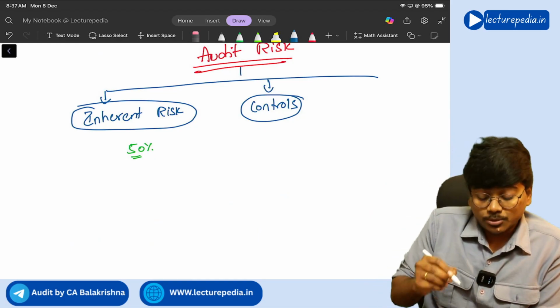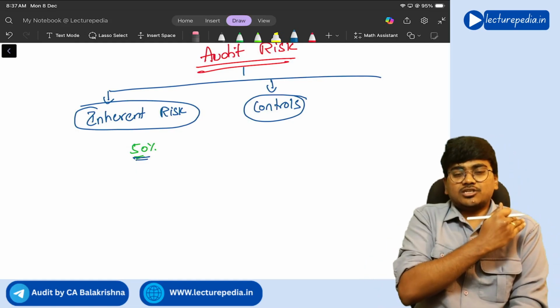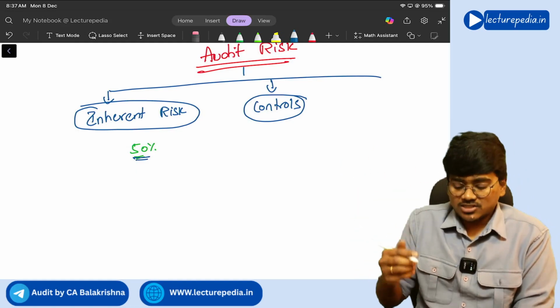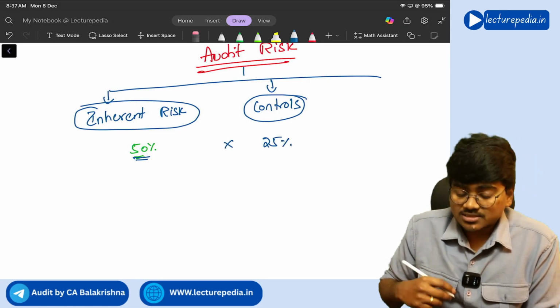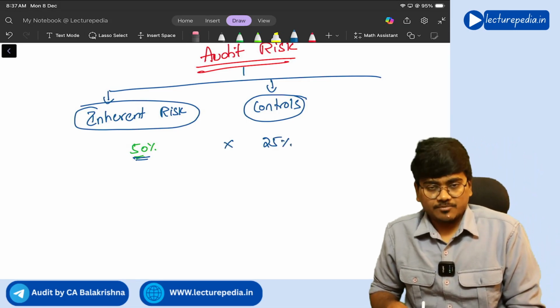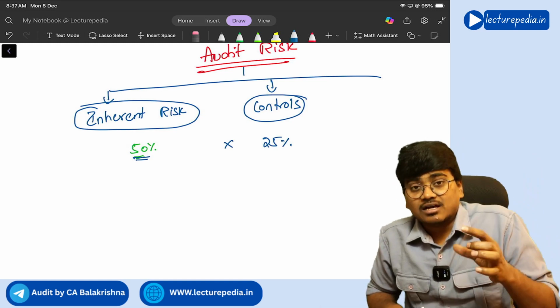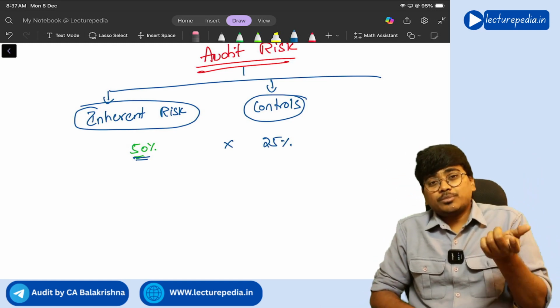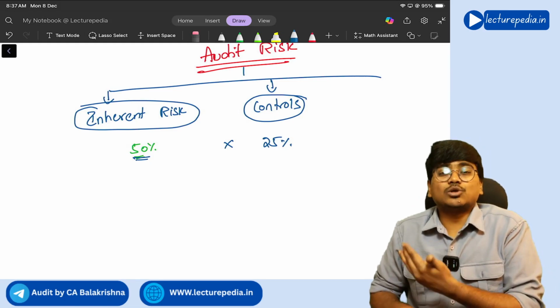You need to observe, of the 50%, 75% is reduced by controls, the balance 25% is there as it is. So control risk is 25%. That means control risk is the risk that controls might fail, might not be able to detect, prevent, or correct the misstatements.